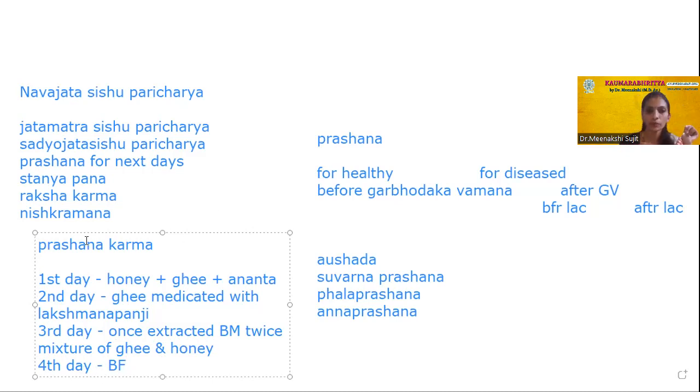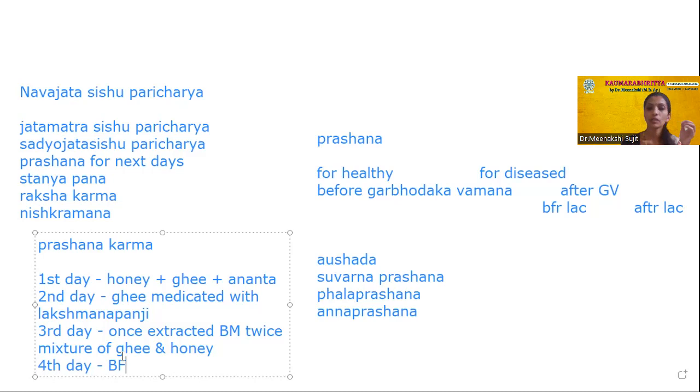So this is the Prashana karma, especially our Acharya explained first 4 days. In this, first 1 day is included in Sadyojata Sishu Paricharya. Rest 3 days are included in Navajata Sishu Paricharya. That is, on first day you can give honey, madhu, ghrita and ananta, that is gold. On second day you can give ghee medicated with Lakshmana Panji. On third day, you can give once extracted breast milk, that is colostrum, and twice the mixture of ghee and honey, that is madhu and ghrita. And on fourth day, you can directly give breastfeeding.